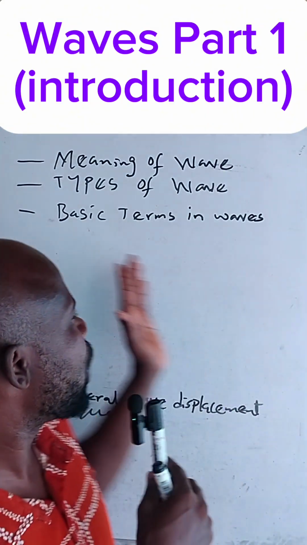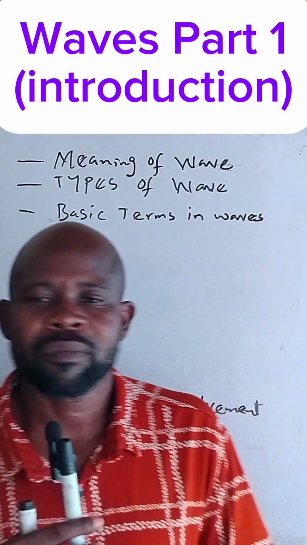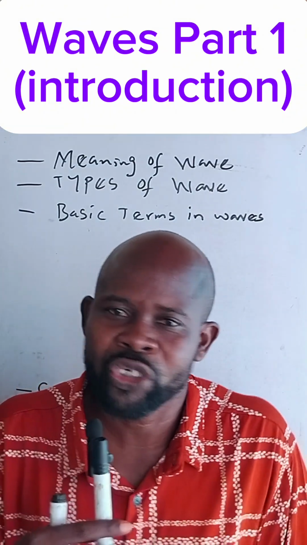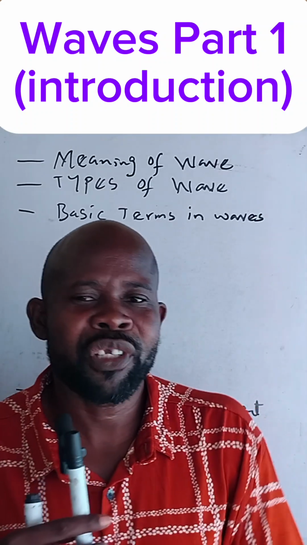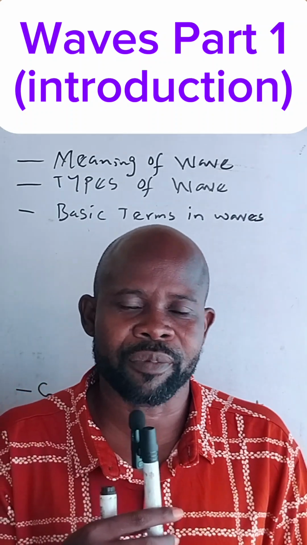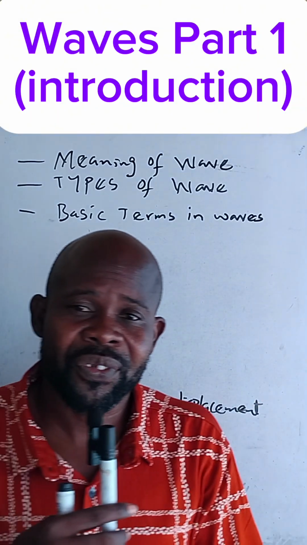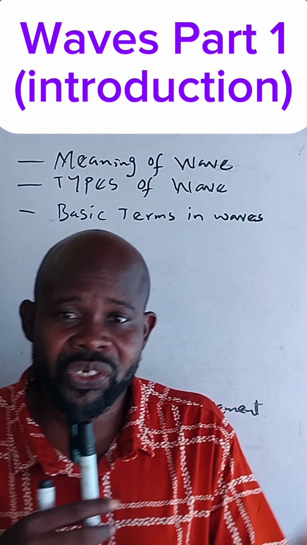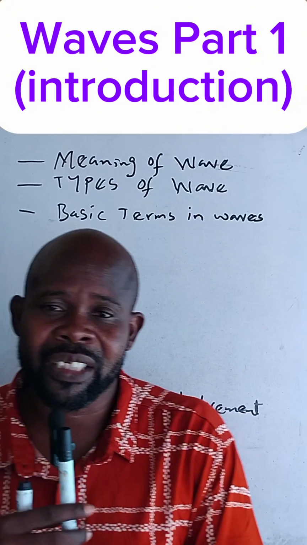Now we proceed to electromagnetic waves. In electromagnetic waves, the wave itself does not need any material medium to travel. It travels in a vacuum. No need for any medium. It can travel without a material medium. Take note of that. Examples of this include radio waves, light waves, gamma rays, X-rays, etc. These are examples of electromagnetic waves.